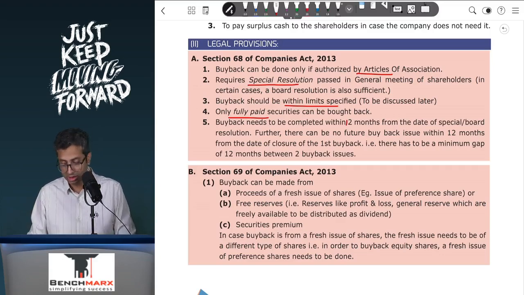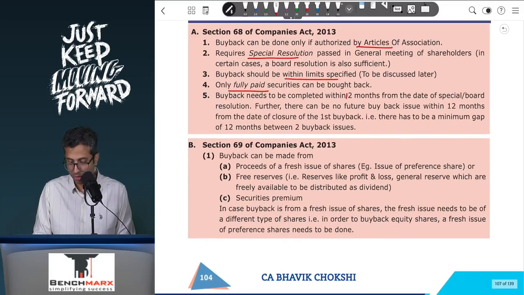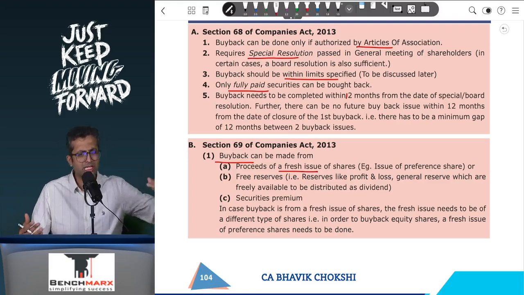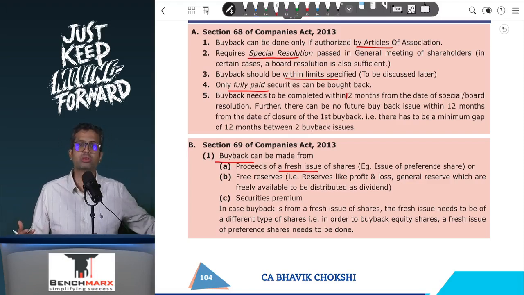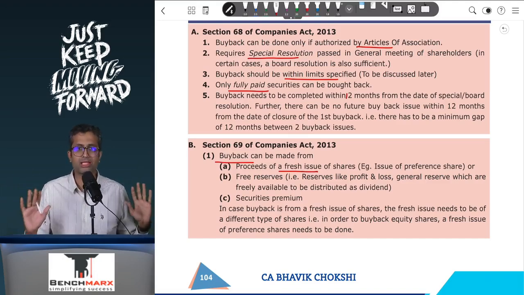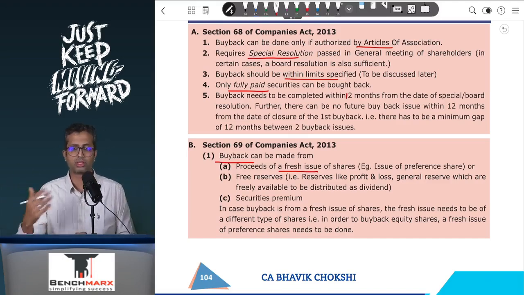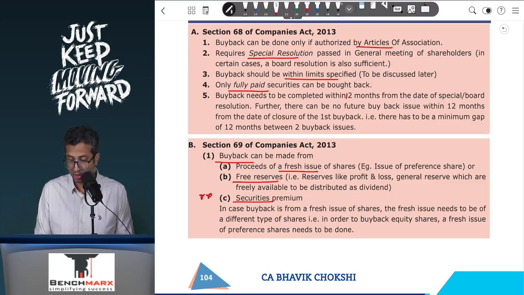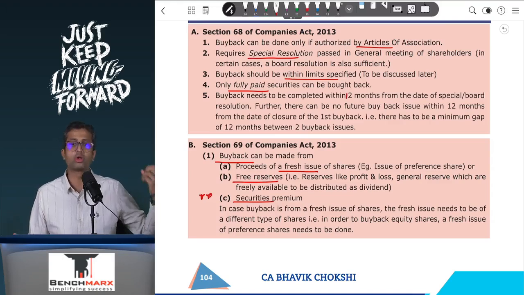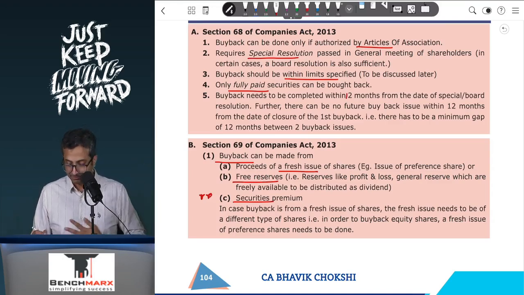Hence the sources from which you can do buyback are the proceeds of a fresh issue of shares, similar shares like preference shares, which can also be done in the last 2 or 3 months for the purpose of buyback. That is also eligible for buying back equity shares. Or it can be from free reserves, general reserve, P&L, revenue reserve, etc., or even securities premium. So securities premium can always be used for the purpose of buyback.